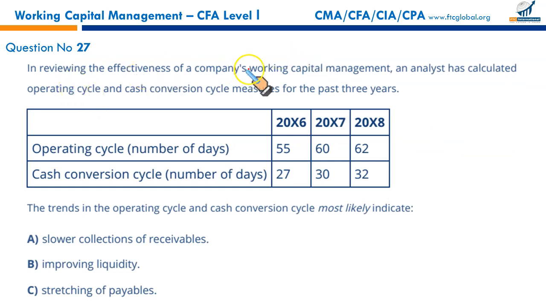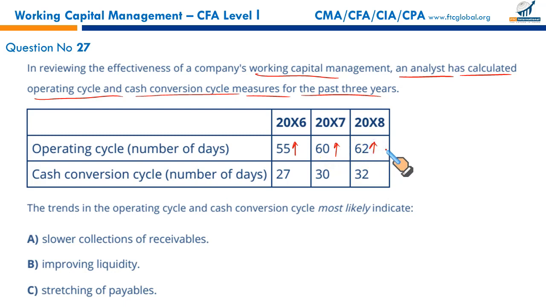In reviewing the effectiveness of the company's working capital management, an analyst has calculated operating cycle and cash conversion cycle for the past 3 years. Operating cycle from 55 to 60 and from 60 to 62 is increasing, not good. And your cash conversion cycle, 27 to 30 to 32, is not good as well. Both are increasing in size. So what can we conclude? The trend in the operating cycle and cash conversion cycle most likely indicates slower collections of receivables.